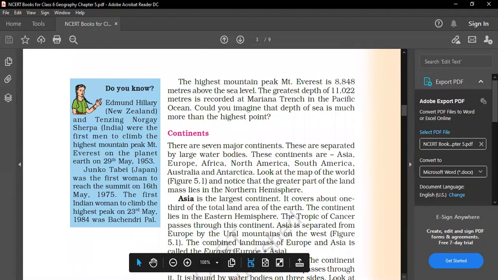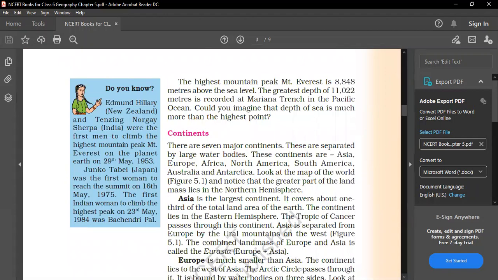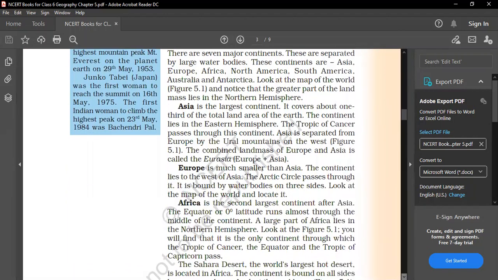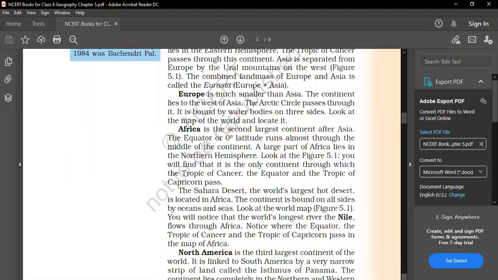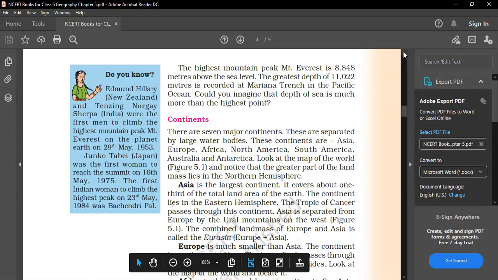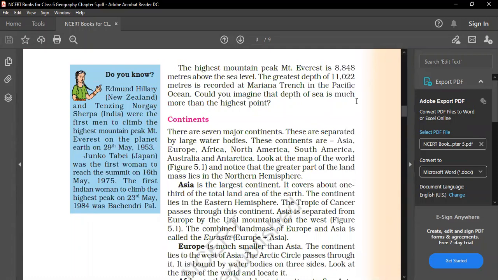Now we're having the different continents, and in this class I will take up to North America, so it will be more clear to you. First, you can underline whatever I'm teaching. There are seven major continents. You know very well: Asia, Europe, Africa, North America, South America, Australia, Antarctica. And you can look at the world map also. It will be more clear to you.